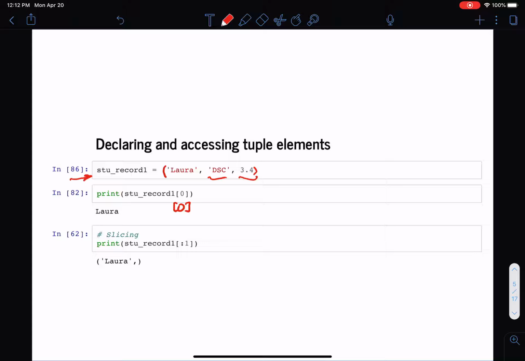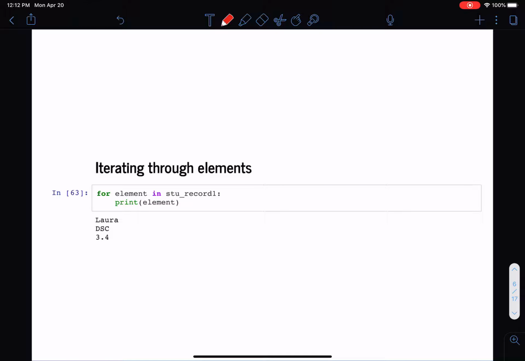Slicing works just like it does in lists, so there are no differences whatsoever, except that the slice from a tuple is a tuple, just like a slice of a list is a list. Similar to a list, we can iterate through the elements of a tuple using a for loop. So a tuple is an iterable collection. We can iterate through it the same way as a list.